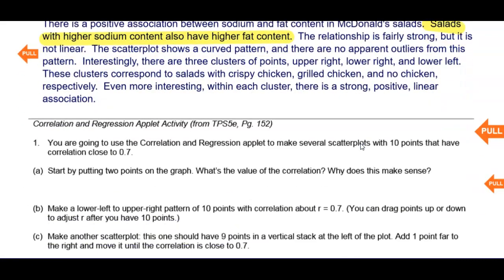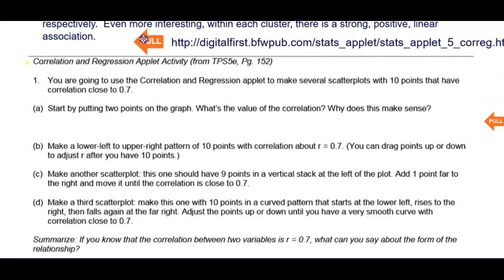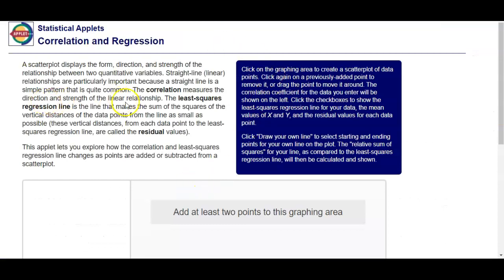Let's move on to this next section, which is called Correlation and Regression Applet Activity, and this is from your textbook TPS 5E. It's on page 152. You're going to need to look up this URL, and I know that's kind of tricky to type into your web browser, so I would encourage you to not type it in, but go to Google Classroom, where I included a direct link to this applet. Okay, so I'm going to go ahead and jump off of the notes page now and take a look at the applet. Here it is.